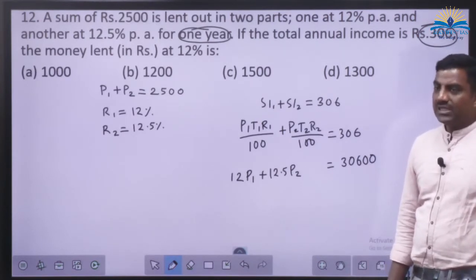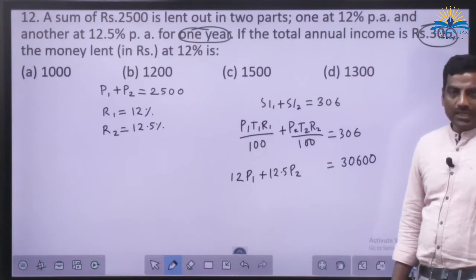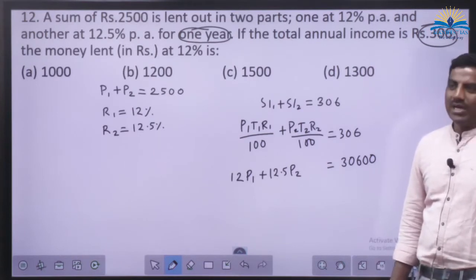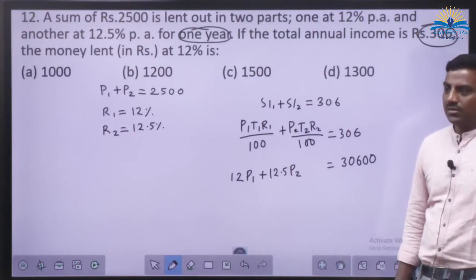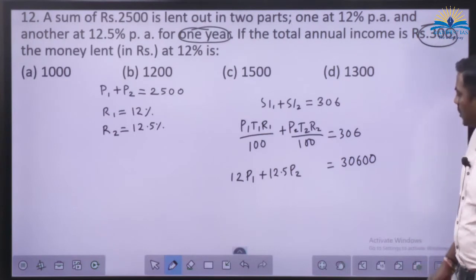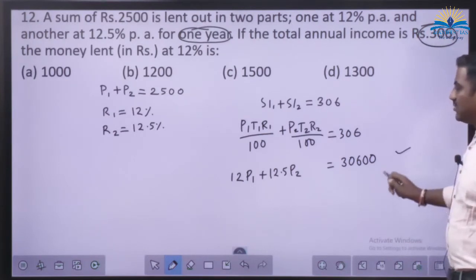With respect to T, whether it is T1 or T2, it is 1 only, so I am not interested in writing that 1. So 12 P1 plus 12 and a half P2 is equal to 30,600. So this is one equation.